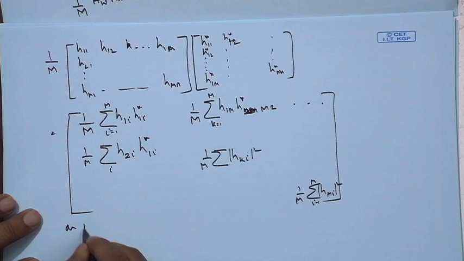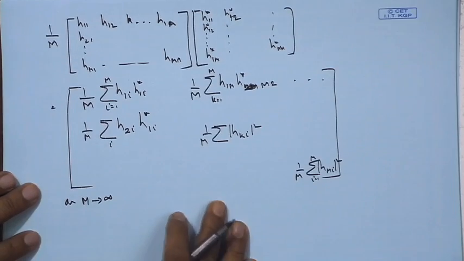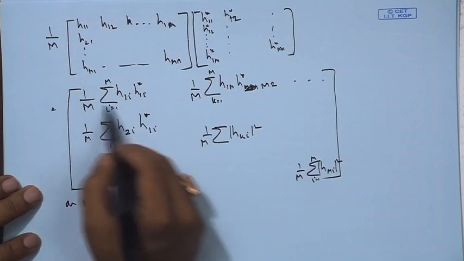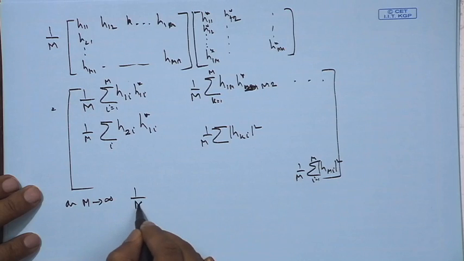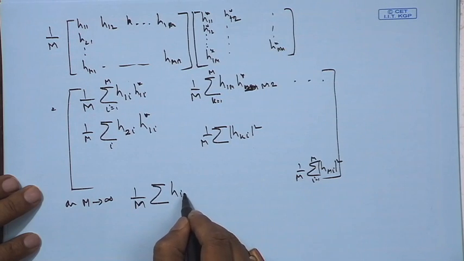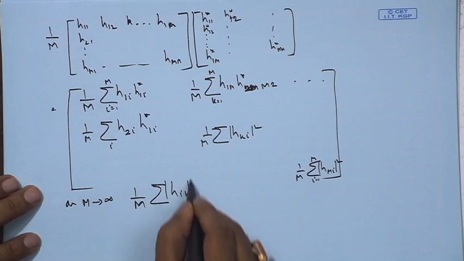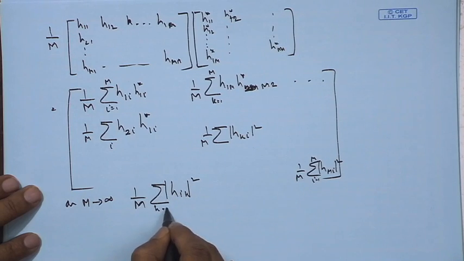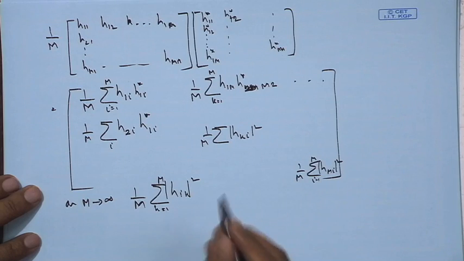So as M tends to infinity, if we look at this first term, it is 1 upon M sum over |Hik|^2, k equals to 1 to M, the ith row you can say, or the ith column.